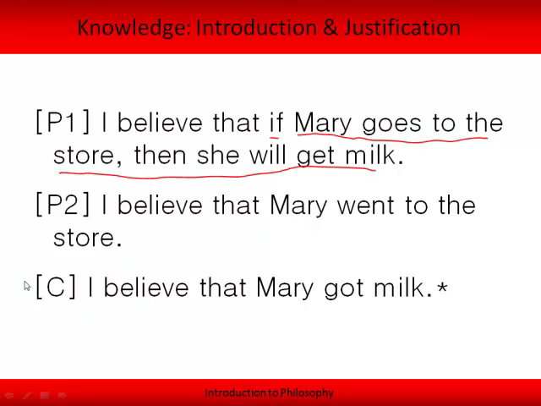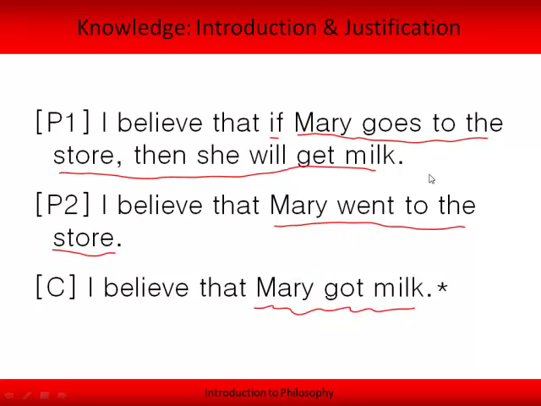It's also possible that someone could have this belief: Mary went to the store, and just for whatever reason be lacking this belief here. Just the mental state wasn't in their mind. So it's possible that someone could believe the premises and then simply not, for whatever reason, believe the conclusion.